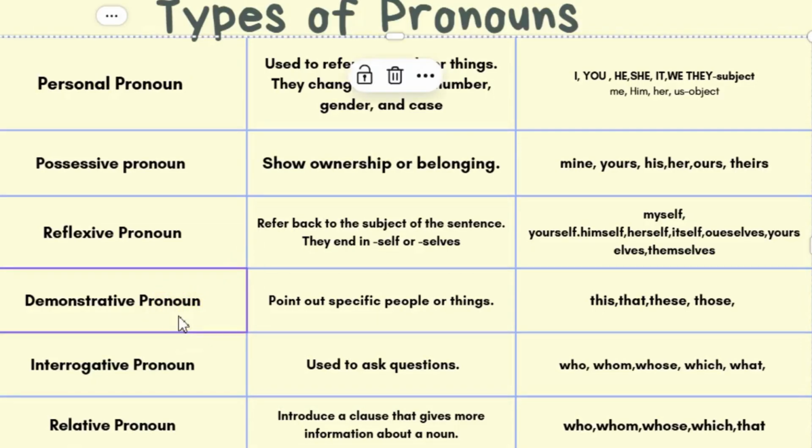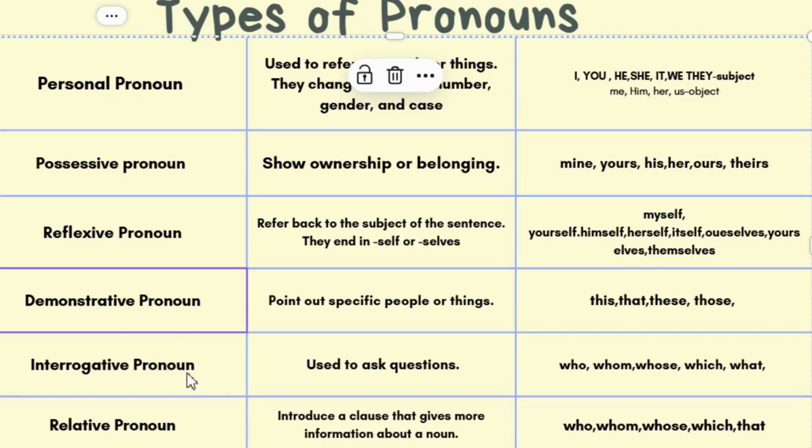Now let's come to the next type, that is demonstrative pronouns. These pronouns point out specific people or things, either near or far. Demonstrative pronouns are 4 in number: this, that, these, and those. So, this is my favorite book. We use this for one thing that is close, that for one thing that is far, these for plural close things, and those for plural far things.